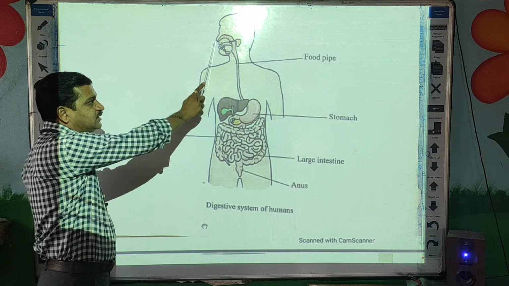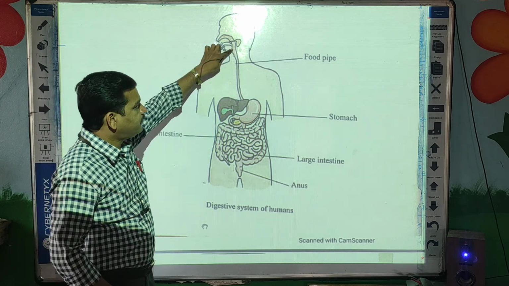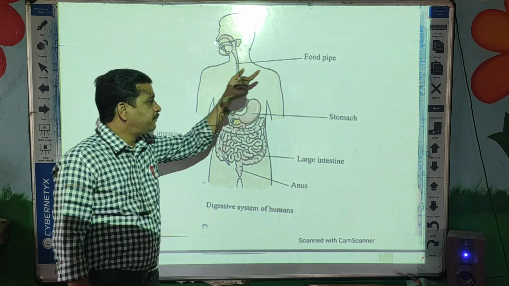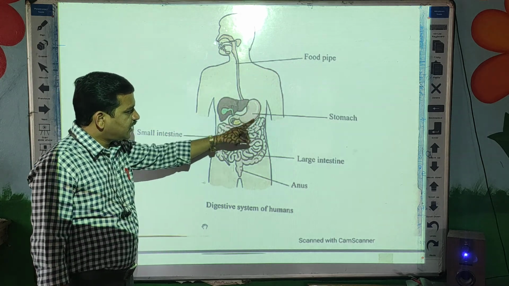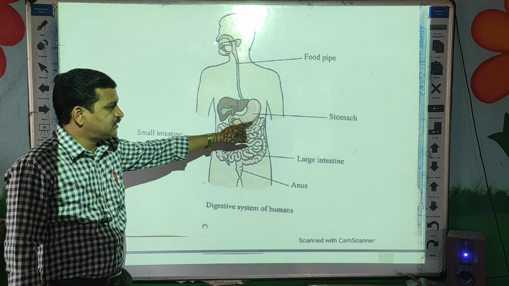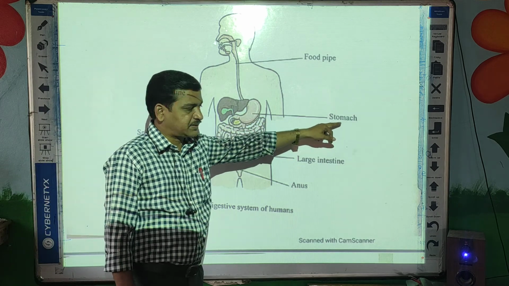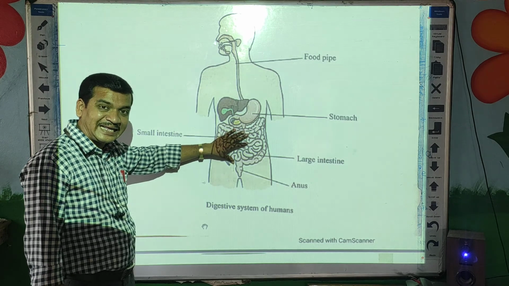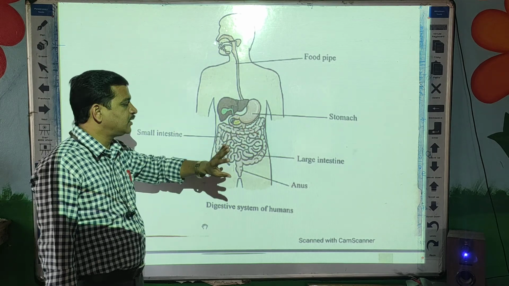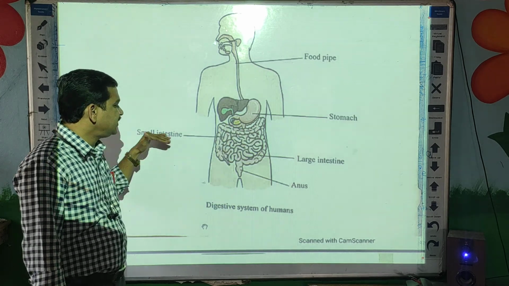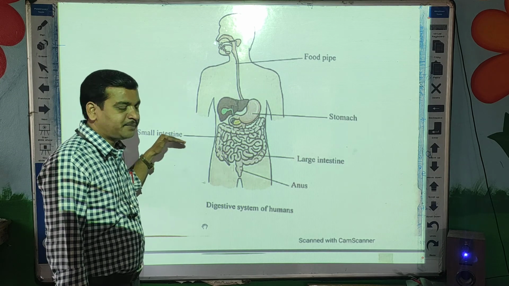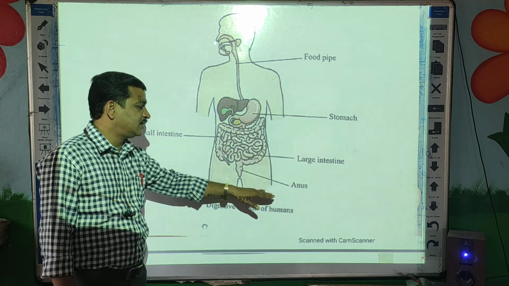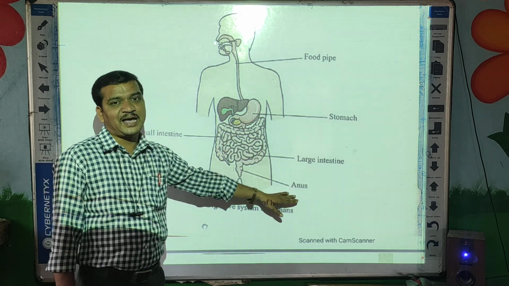So first part mouth. Second part, this tube-like structure, can you see? This is the food pipe. Then third one, here you can see a U-shaped structure, that is called the stomach. Then there are 2 kinds of intestine, tube-like structures. First one is the small intestine, and second one is the large intestine, and at the last you can see the anus.